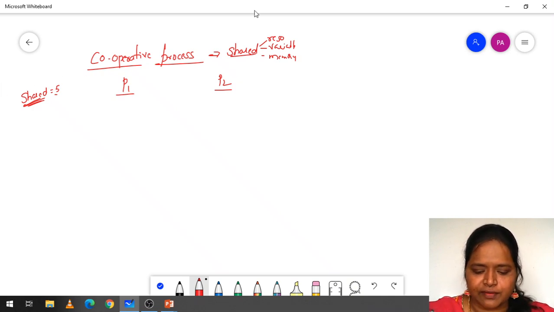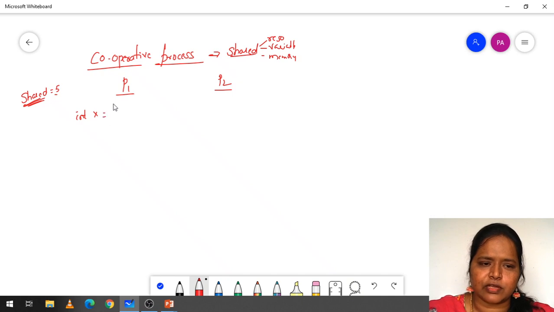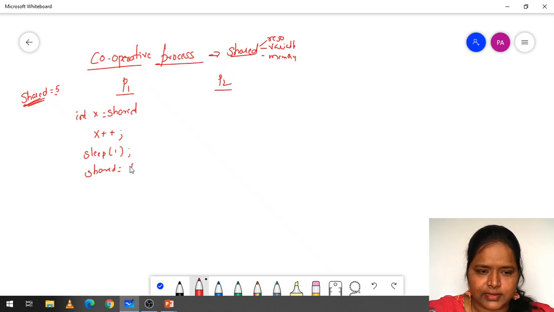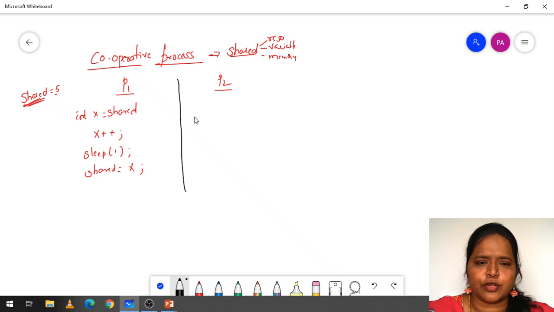Now I have written the code for P1. In P1 I have taken one local variable, int x, assigned it from shared, and incremented this x value. Then I have used sleep(1), and then shared = x. Now I have another process P2.